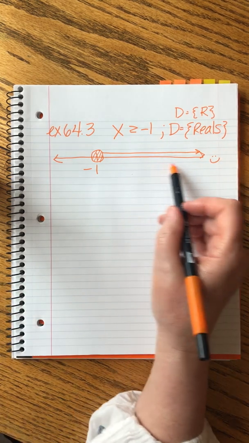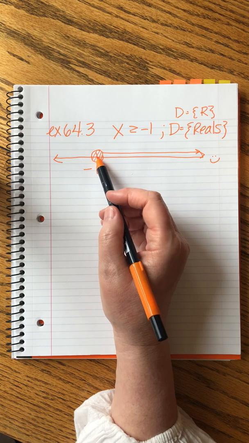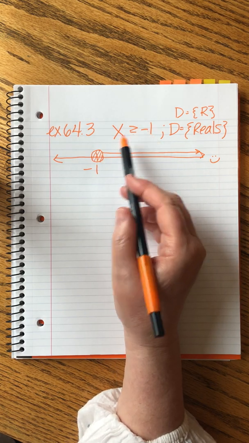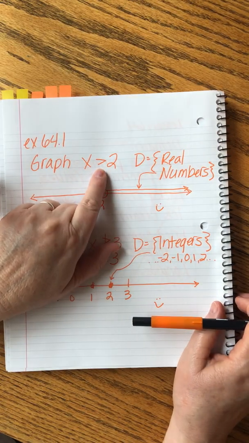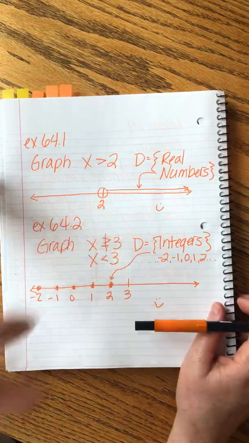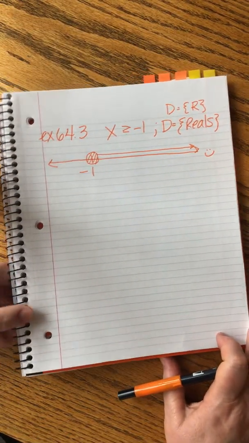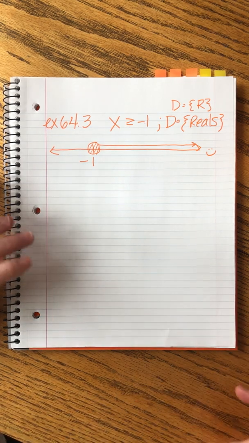If you want to put in more numbers, you can, but as long as you have in this number, it's fine. This time we included -1 in our solution, so I colored it in. Notice that last time we did not include the actual number, so I put an open circle. That's an important rule. Again, I'm going to recap all these at the end of this lovely lesson, so you'll see what I mean.